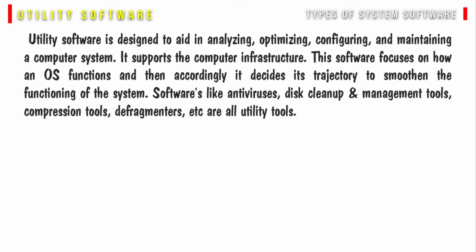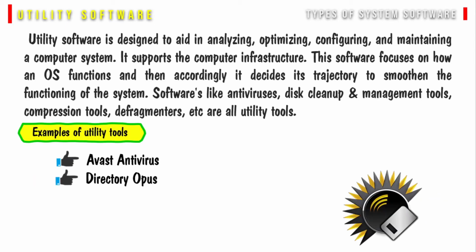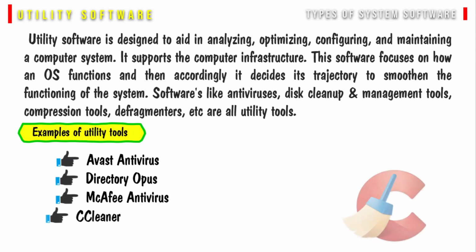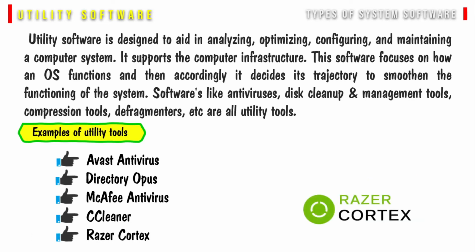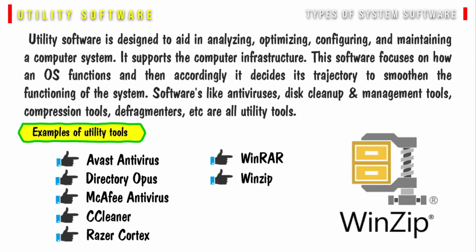Software like antiviruses, disk cleanup and management tools, compression tools, defragmenters, etc. are all utility tools. Some examples of utility tools are Avast Antivirus, Directory Opus, McAfee Antivirus, CCleaner, Razer Cortex, WinRAR, WinZip, etc.